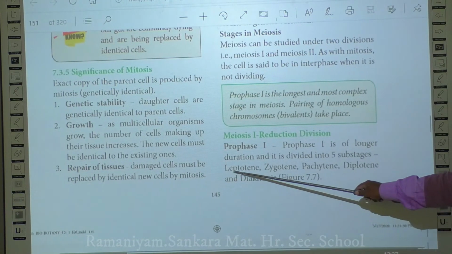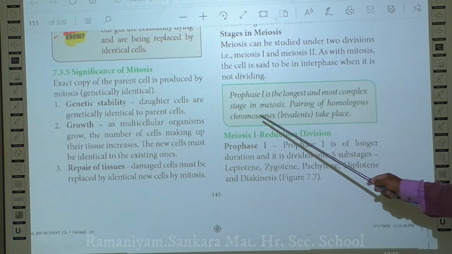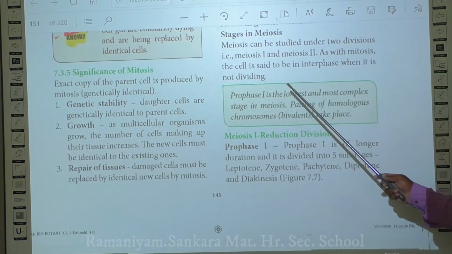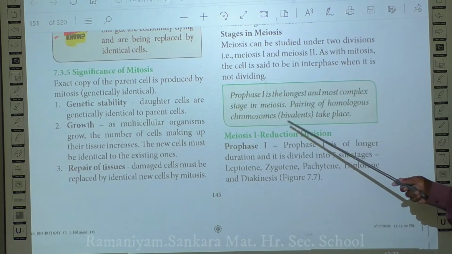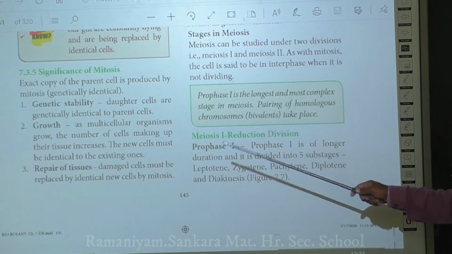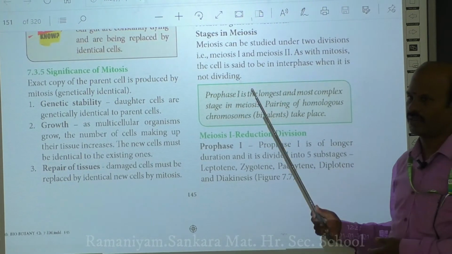In the case of meiosis, prophase 1 is the longest and the most complex stage. You have meiosis 1 and meiosis 2 in meiotic divisions, and they differentiate them in a particular manner.